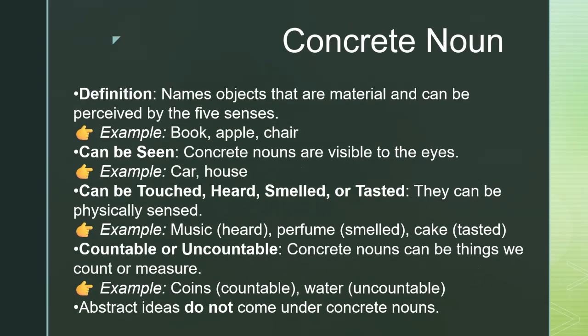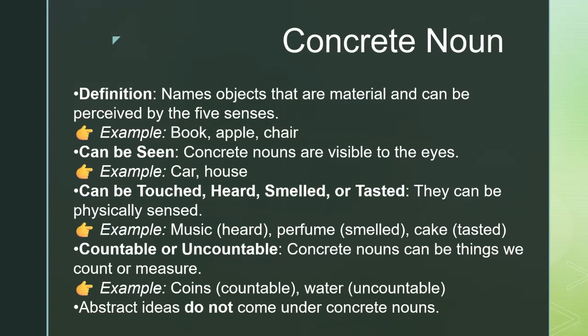Next is concrete noun. So, concrete nouns are words that name objects we can perceive with our five senses. For example, book, apple, or chair all are concrete nouns. They can be seen like a car or a house. They can be touched, heard, smelled, or tasted.